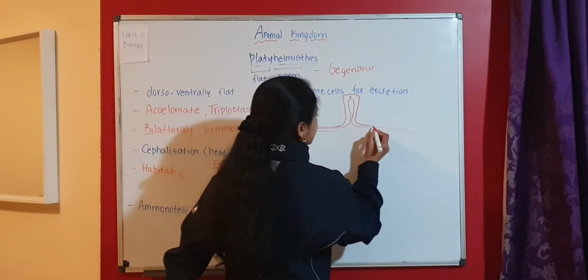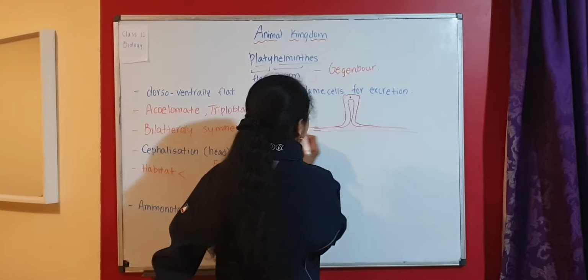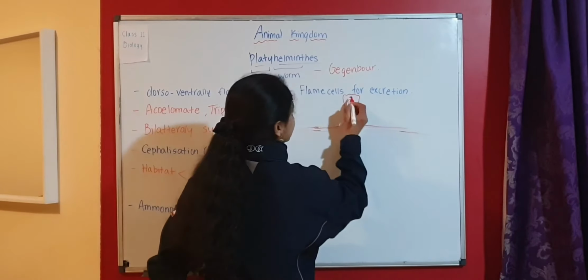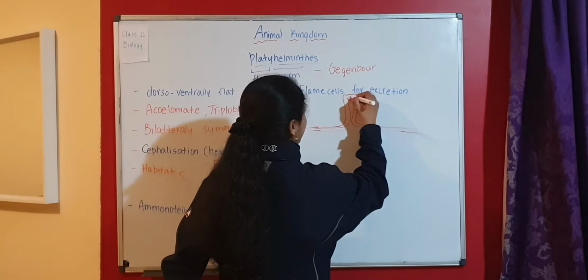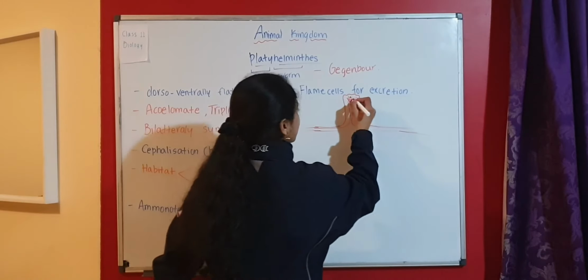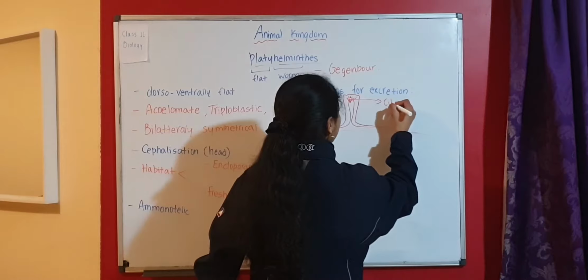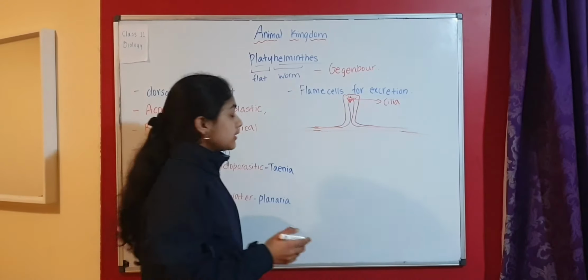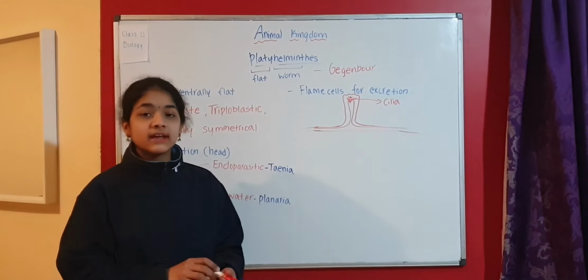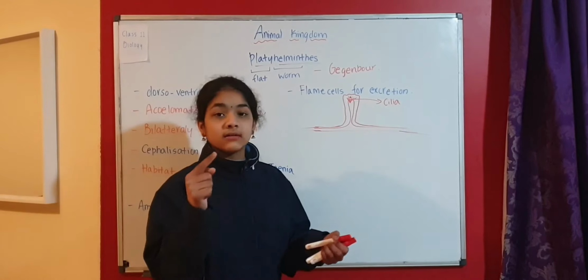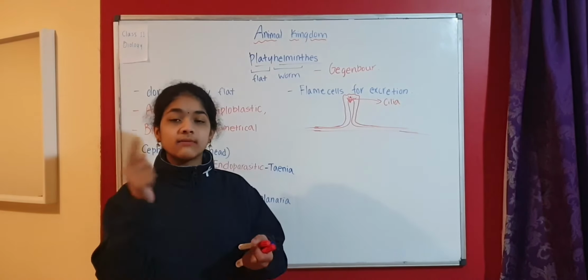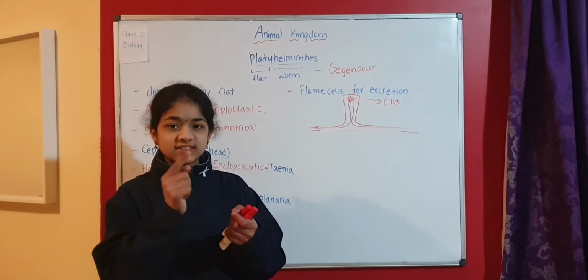Here we can see this is the excretory duct and this is the nucleus, and from here there are cilia arising like this. The movement of the cilia looks like the flickering of a flame. Flickering means wavering, shining unsteadily.